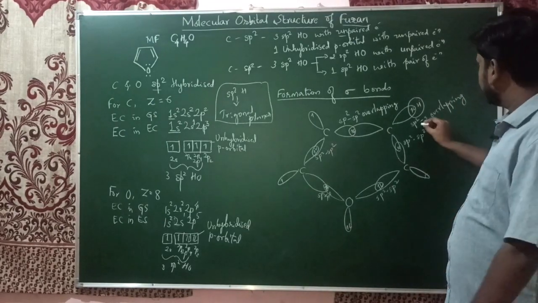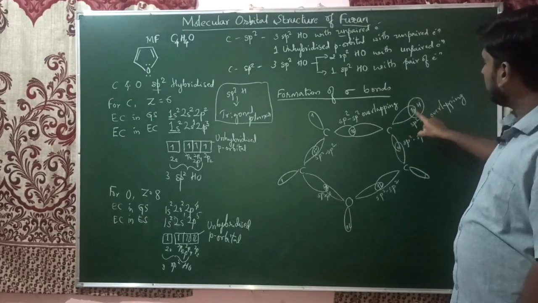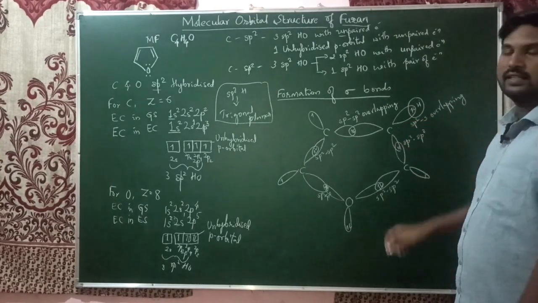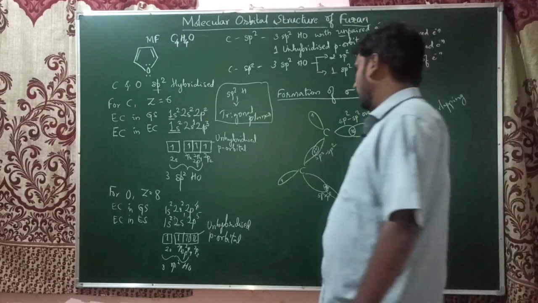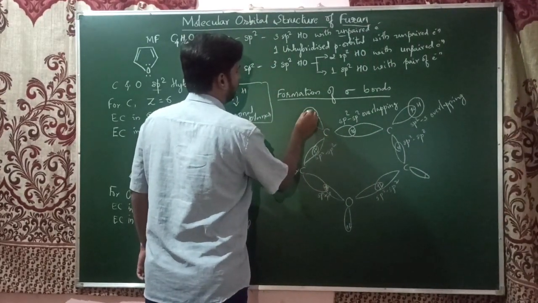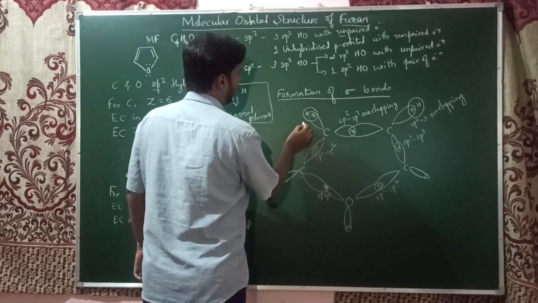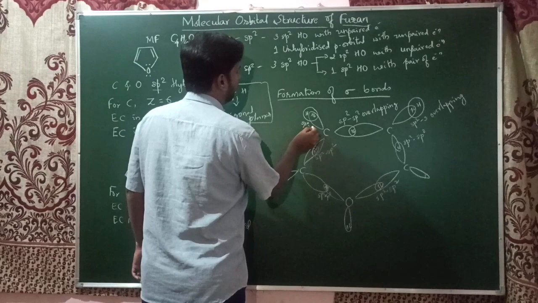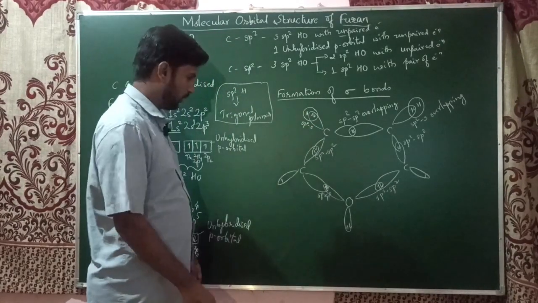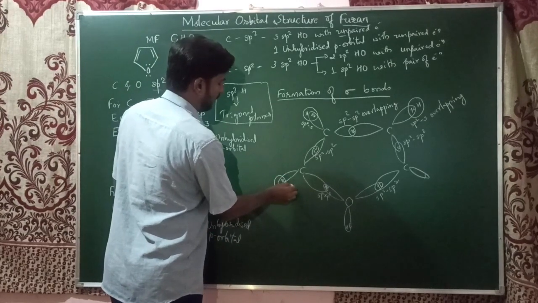Please remember, sp2-s overlapping results in the formation of the carbon-hydrogen sigma bond. Here also the same thing happens: the hydrogen s orbital and the sp2 hybrid orbital of the carbon atom overlap, forming a C-H sigma bond. Here also the same thing happens, C-H sigma bond.